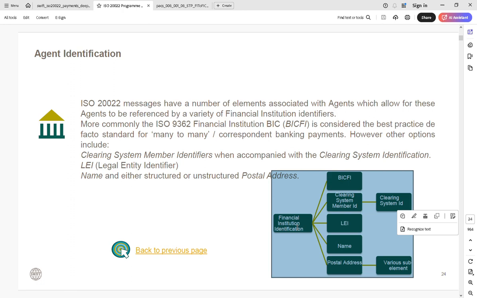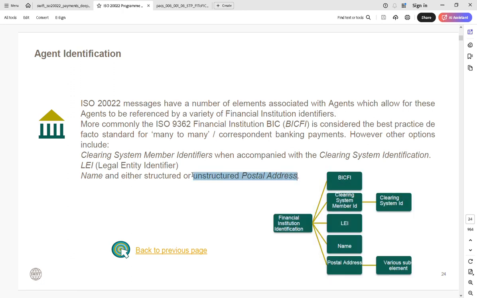Agents, meaning banks. So what is this new concept, LEI? Till now we have learned BIC, right? We have considered BIC in many ways in your MT messages. BIC is identified clearly as 8 alphanumeric or 11 alphanumeric characters, right? And one more thing we discussed yesterday is the one-to-one or many-to-many approach. It is considered the best practice standard for many-to-many approach. Yesterday we discussed it for correspondent banking, which I walked you through.